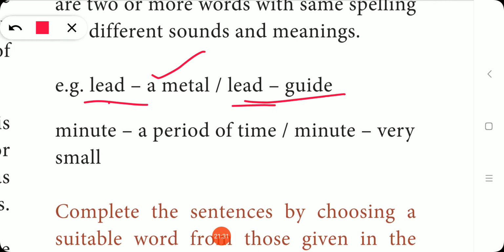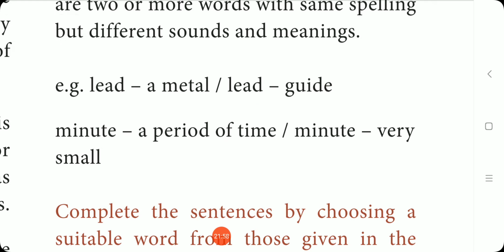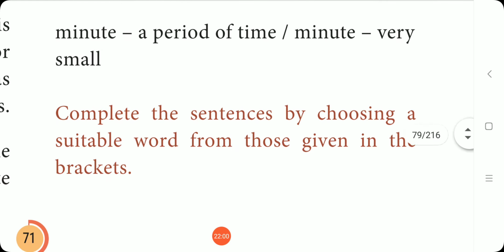Next one, minute, minute. Minute means a period of time, and minute means very, very small. Same spelling but different pronunciation and different meaning. I think you can understand homonyms and heteronyms better.